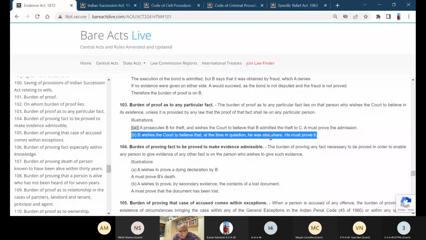So that is how this section 103 is a section more or less protecting both the parties, especially more of the defendant. I mean, this shifts the burden upon the other side. So at the time of the commission of the offense, I was not there. Finished.